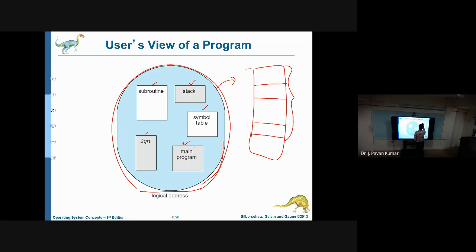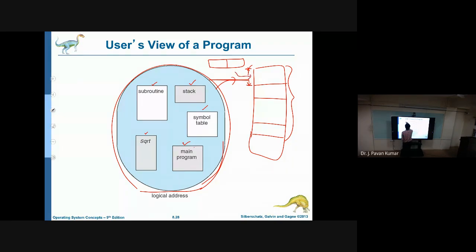From where the segment starts up to what the length of the segment is will be maintained in a special type of table called the segmentation table. In the segmentation table we have two things: where the segment starts and what its length is. The use of these two entries is to check whether the given address is valid or not, and how we can obtain the address in main memory.